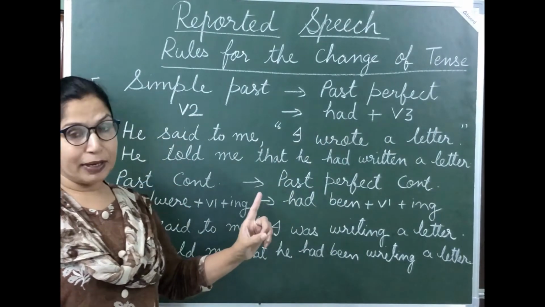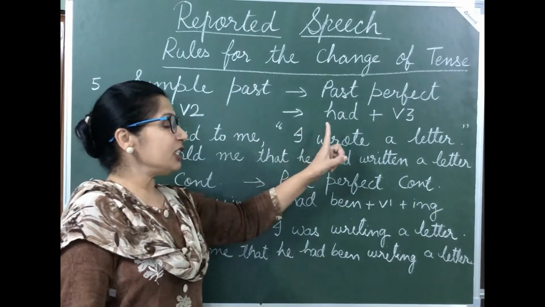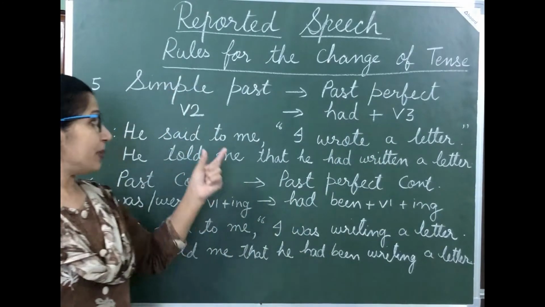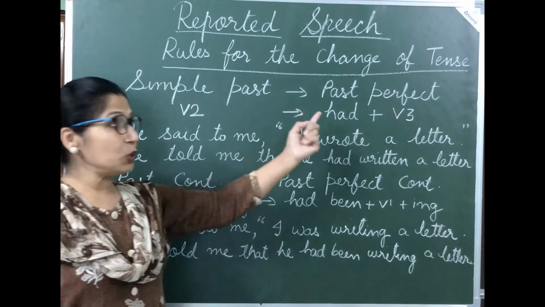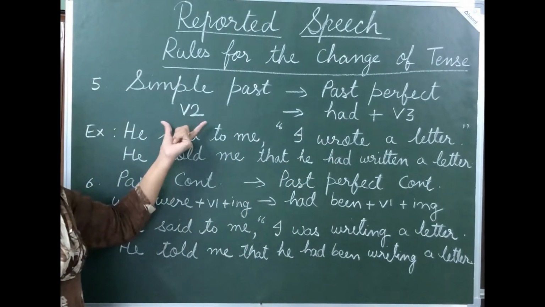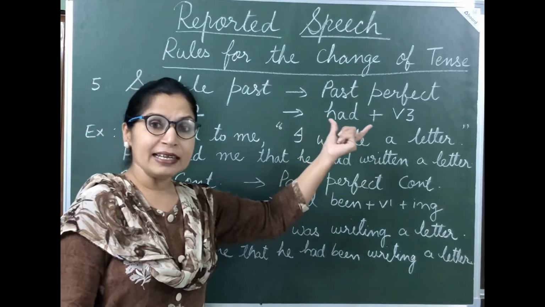So please remember, second form of verb is to be changed into had plus third form of verb. For example, in your sentence, if there is took, it will change into had taken. If in your sentence it is sang, it will change into had sung.